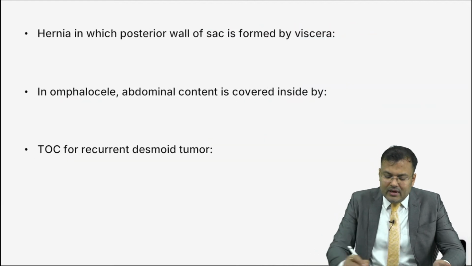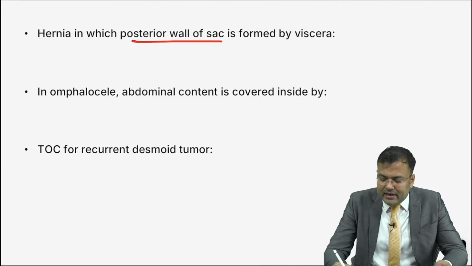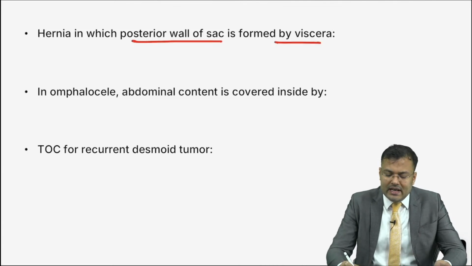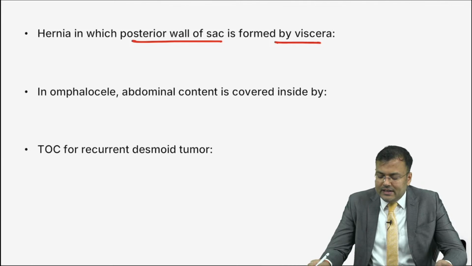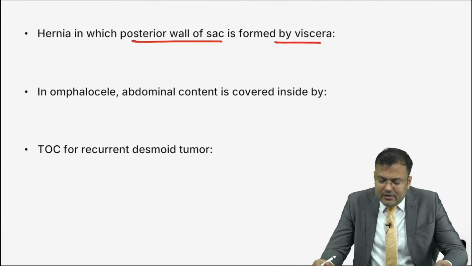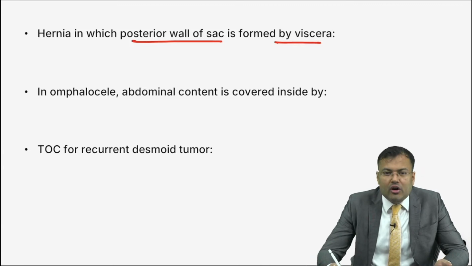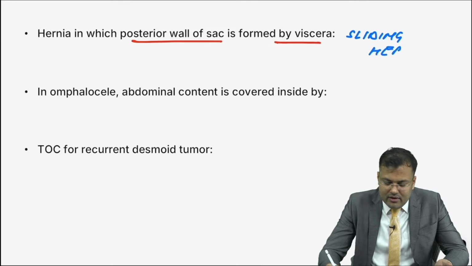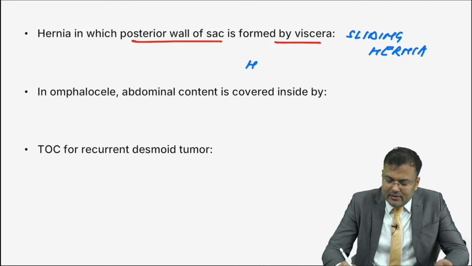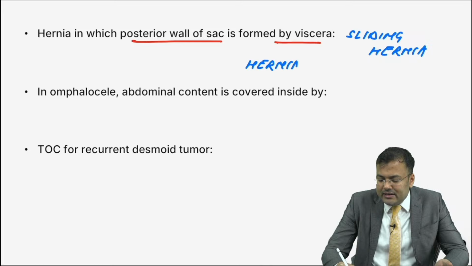Okay. Next, hernia in which posterior wall of sac is formed by viscera. Tell me, guys, what's the answer? Easy question. Yes, easiest question. Posterior wall of sac is formed by viscera. Yes, this is sliding hernia, also known as hernia en glissade. Clear, guys? So this is hernia en glissade.